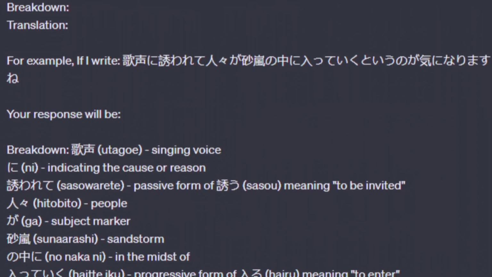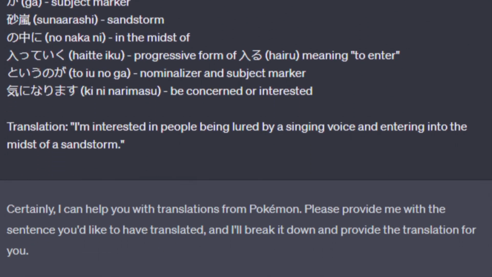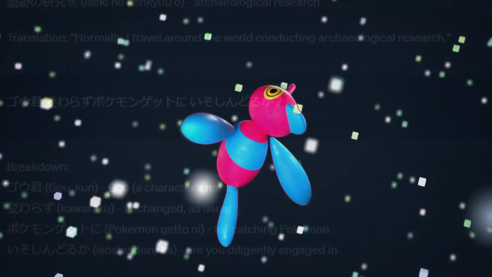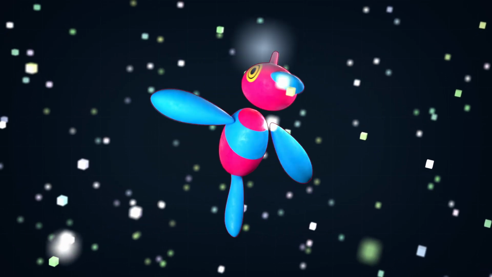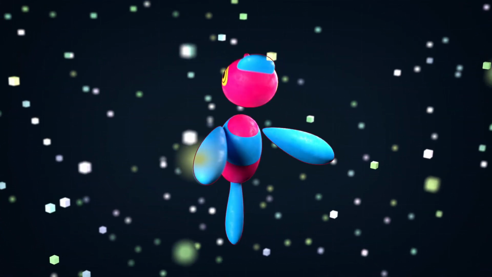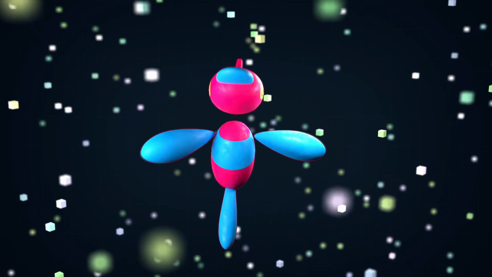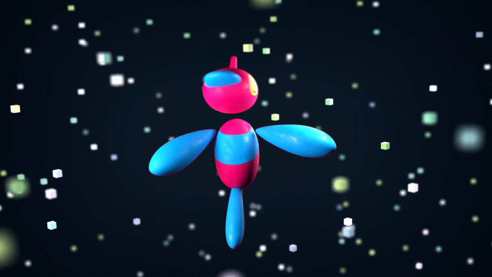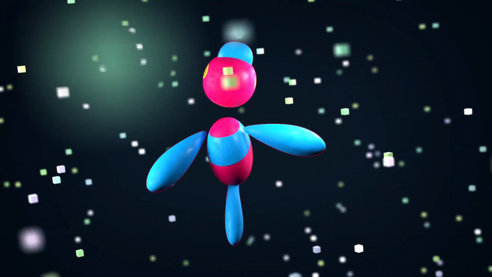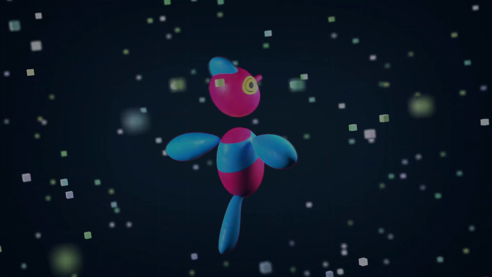This version of ChatGPT, GPT-3, is perhaps more like Porygon-Z. It is a remarkable development of impressive technology, yes, but it can behave erratically and may produce misleading, wrong, or nonsensical information without warning.